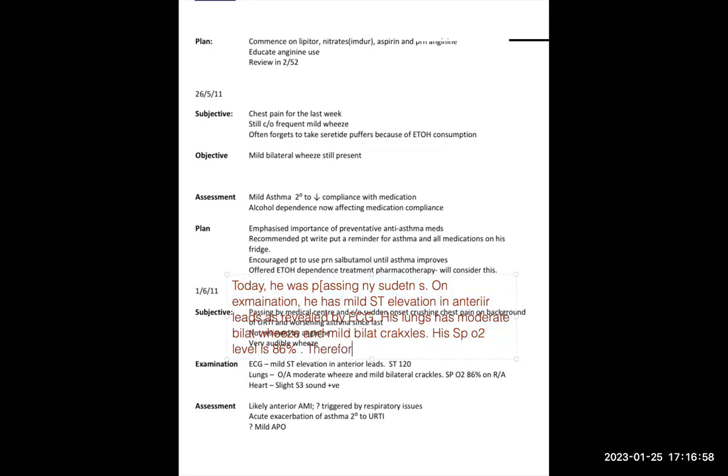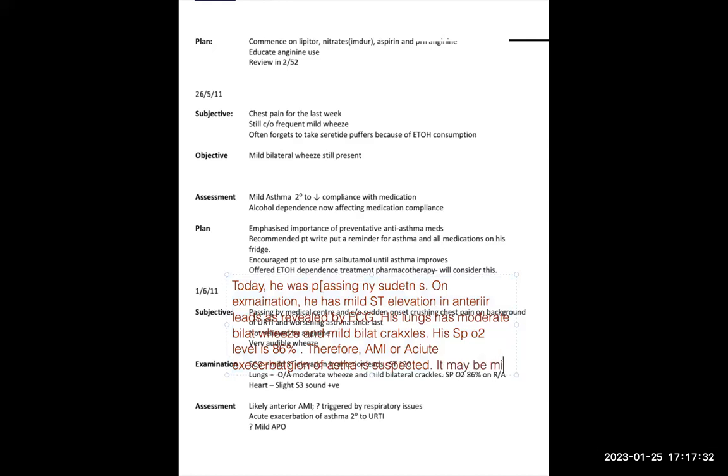Therefore, AMI or acute exacerbation of asthma is suspected. So you just shuffle the words around. So either this or this. AMI or, the word "or" is very important. Don't say "and", because it is a question mark. That means either this or this, or acute is suspected.